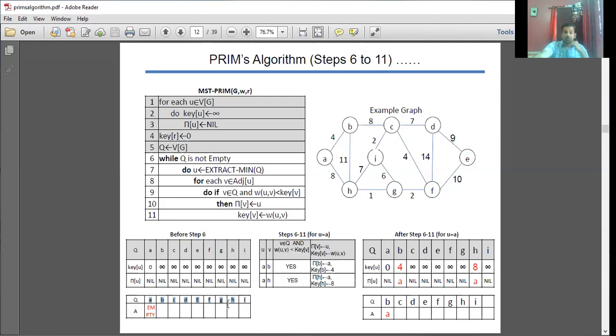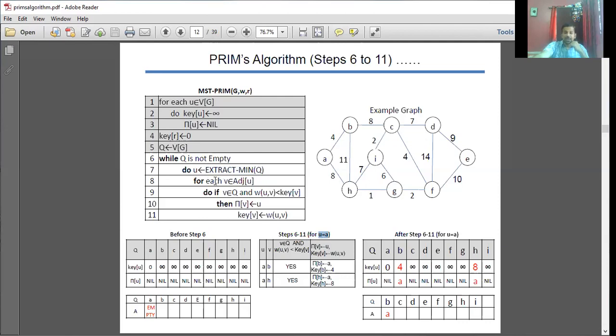Which is having a minimum key value? This is 0. For the rest of it, it is infinity. Infinity is a larger value. Only for vertex A, we have a minimum value. So obviously, this is going to fetch vertex A. A will be assigned to your U. So that's why U will be initialized with A.